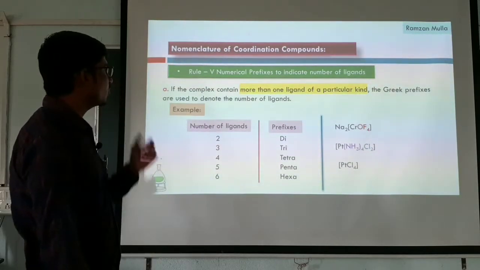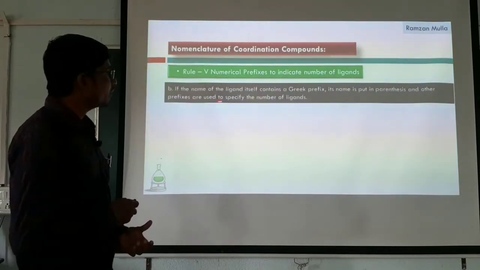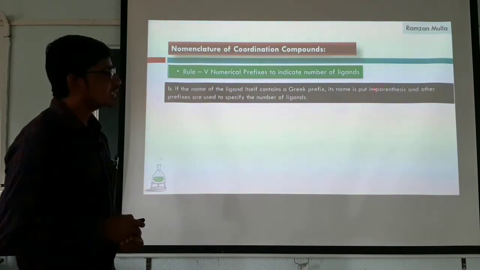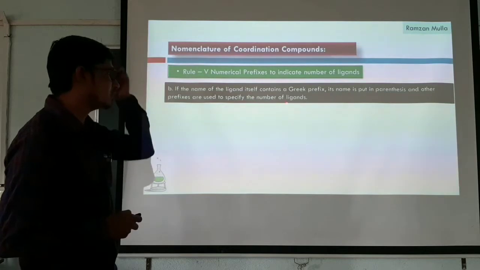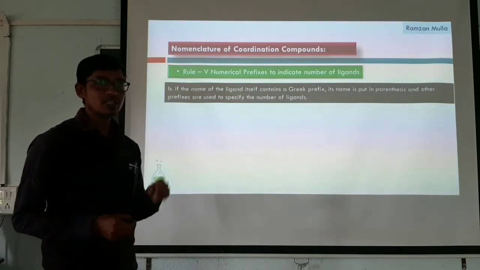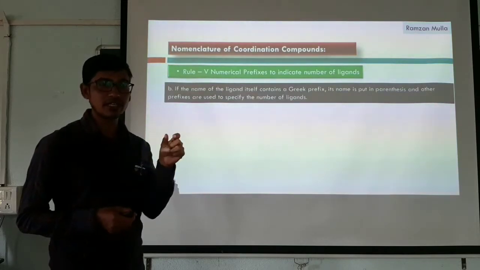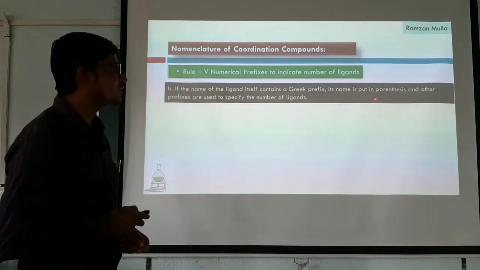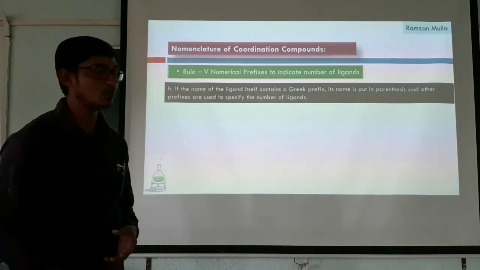In that we have one more point: if the name of the ligand itself contains a Greek prefix, its name is put in parentheses and other prefixes are used to specify the number of ligands. If I take an example of ethylenediamine, the ligand ethylenediamine itself contains the prefix di. Whenever such ligands are there, we use other prefixes to indicate the number of ligands.